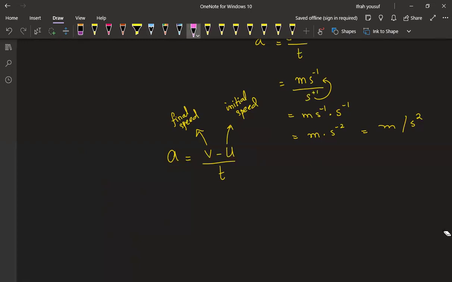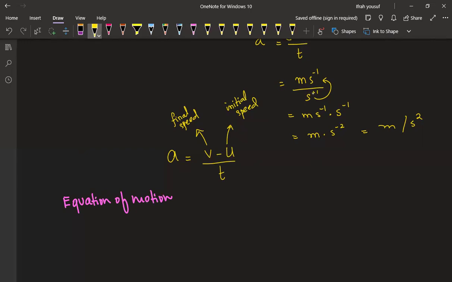It's not a standard that there are always three equations of motion. In some books, they are not defined in this way; in some books, they are defined in a different way. So it's better that you just understand the concept. You simply say equation of motion, and I'll be discussing in detail how these equations can be applied when we do the calculations.